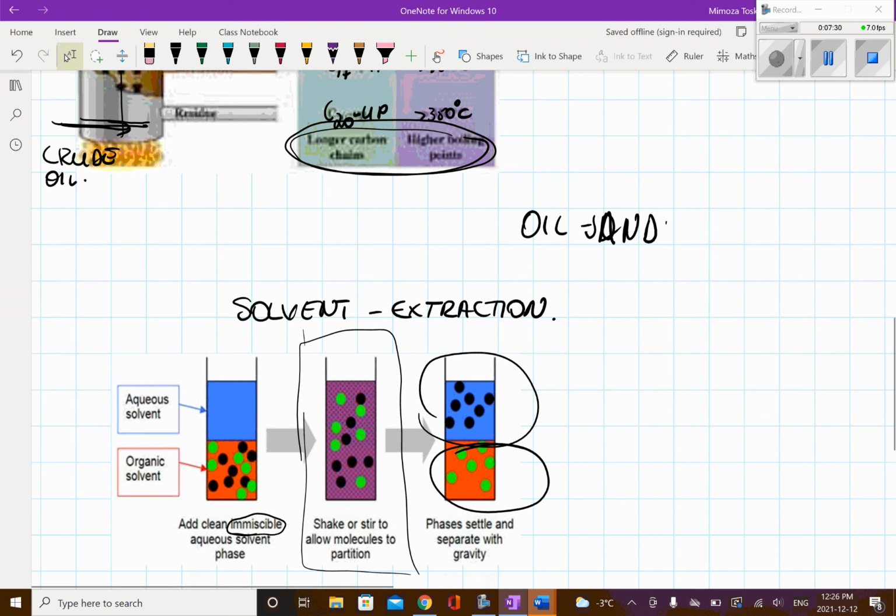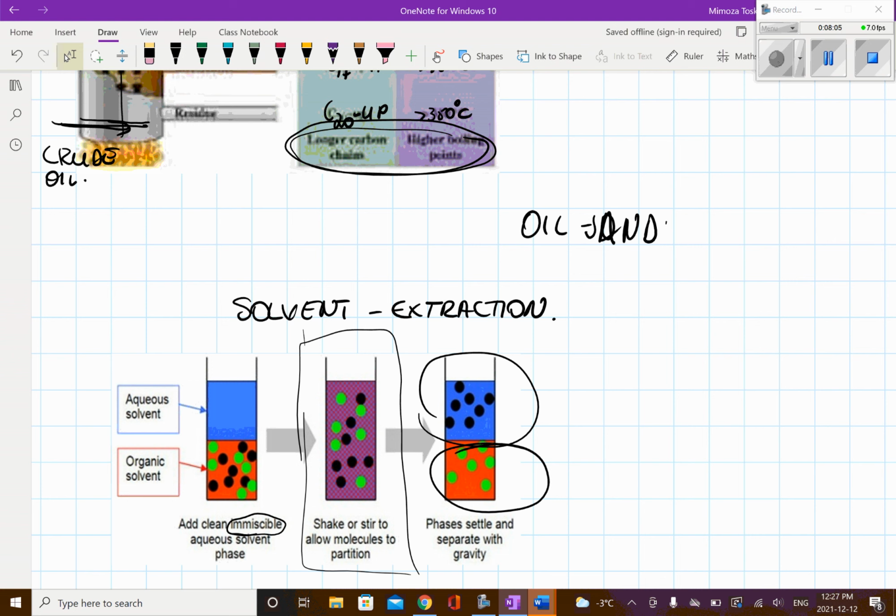But the characteristic of the oil sand, which is an amazing resource that we have here in Alberta, is using solvent extraction. The principle is that you are mixing two immiscible solvents, meaning they are not soluble in one another, and then you shake them and separate the polar compound from the non-polar compound.